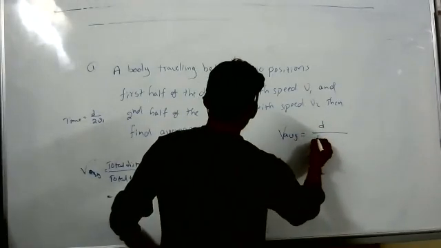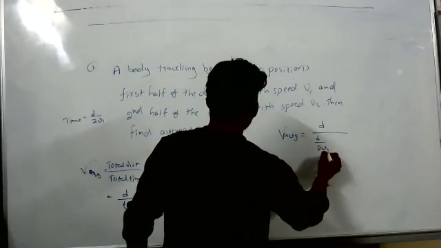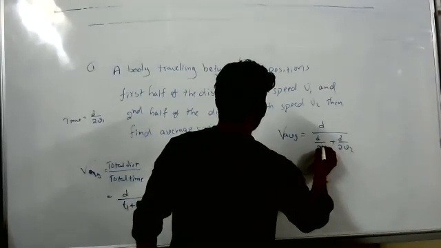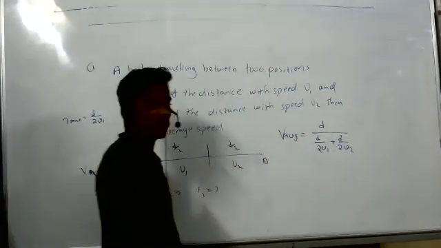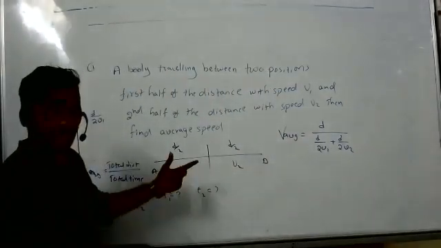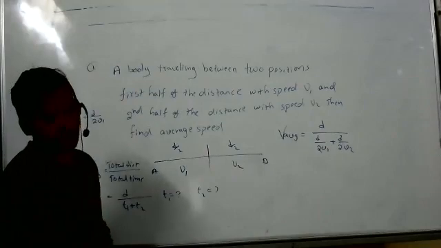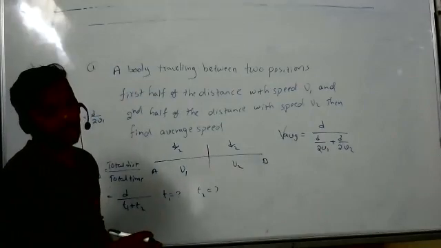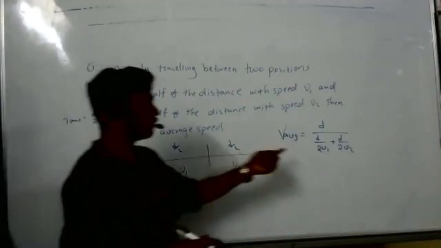Total time is D by 2 V1 plus D by 2 V2. Am I clear? T1 is D by 2 V1. T2 is D by 2 V2. Clear? Now take the LCM.